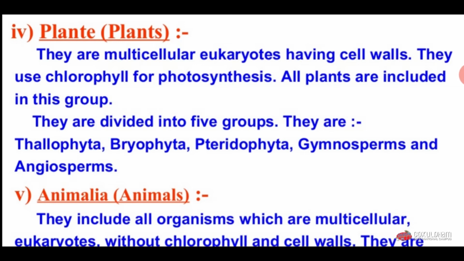They are divided into five groups: Thallophytes, bryophytes, pteridophytes, gymnosperms, and angiosperms. The most important character of plants is that they are multicellular and eukaryotic organisms, and they have a cell wall around their cells.